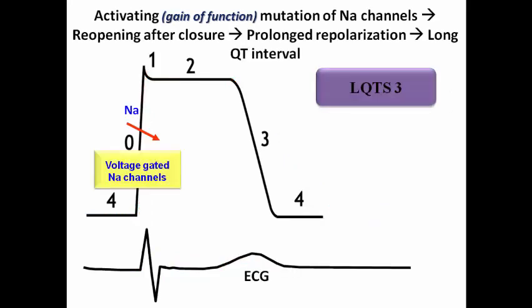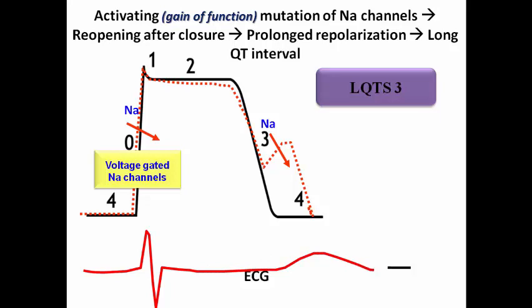Whereas in long QT syndrome type 3, it is an activating mutation, meaning gain of function in the sodium channels, resulting in reopening of the sodium channels after closure. So there is prolonged repolarization, resulting also in a long QT interval. So here is a different mechanism in long QT syndrome type 3: a gain of function mutation in the sodium channel rather than a loss of function mutation in potassium channels.